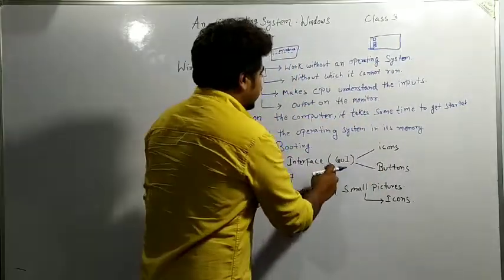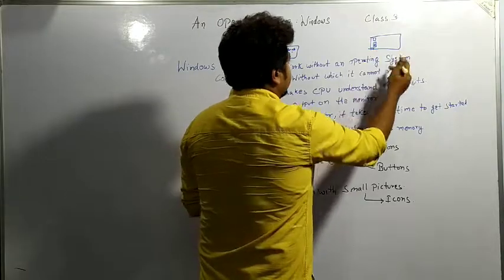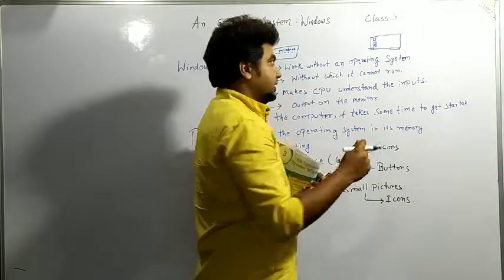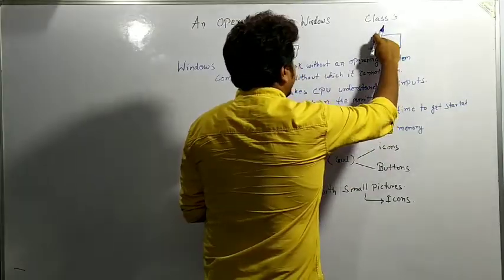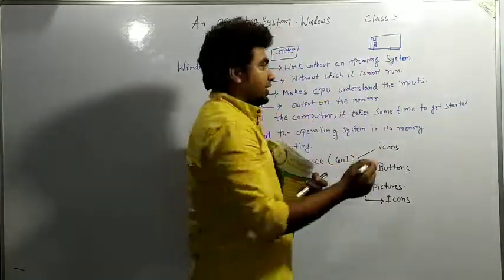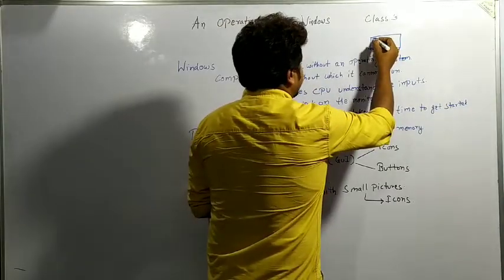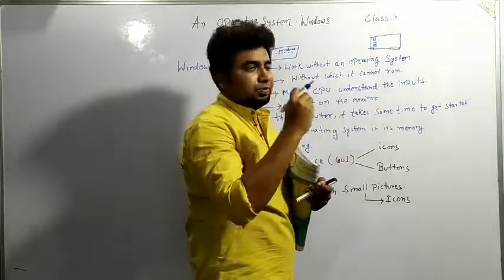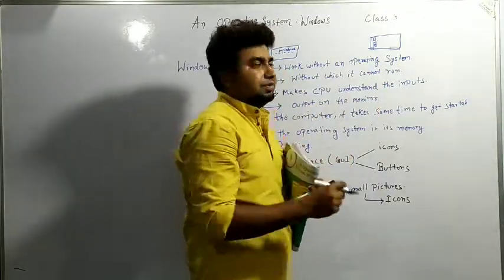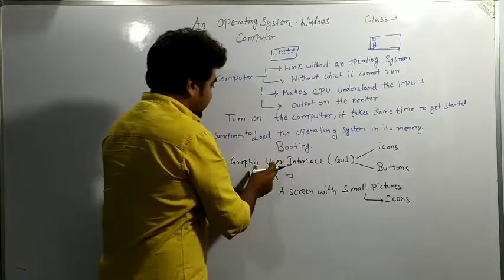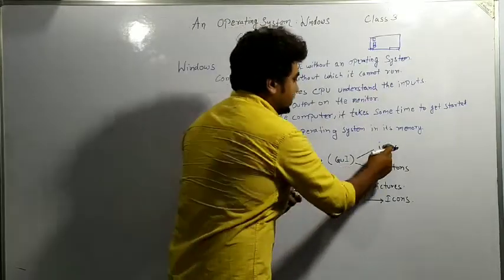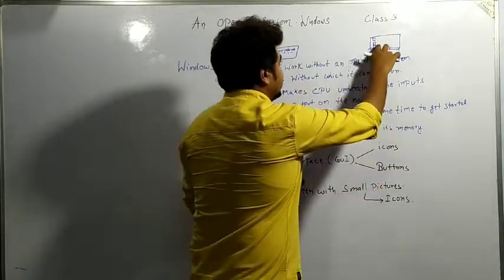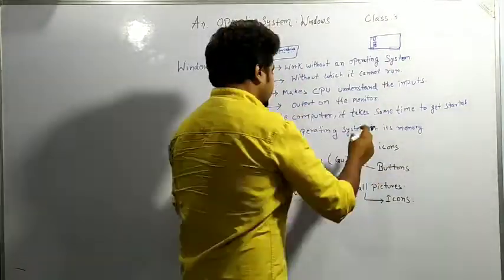So in the graphical user interface, the buttons are there. Here also some buttons are there. The time button, time we are also able to see here. Here are pictures. If you click on one, there is an icon of a file, My Computer. If I click My Computer, it will directly open My Computer. So it makes our work easy, and that's why we call it a graphical user interface, meaning it consists of icons and buttons, and with the help of icons and buttons our work becomes very easy and can be performed very easily.